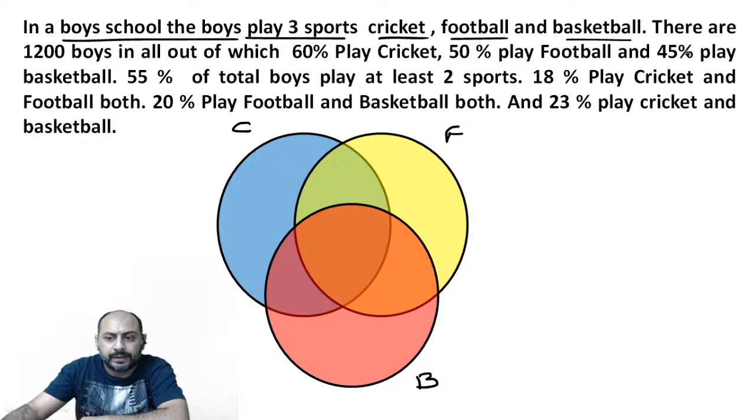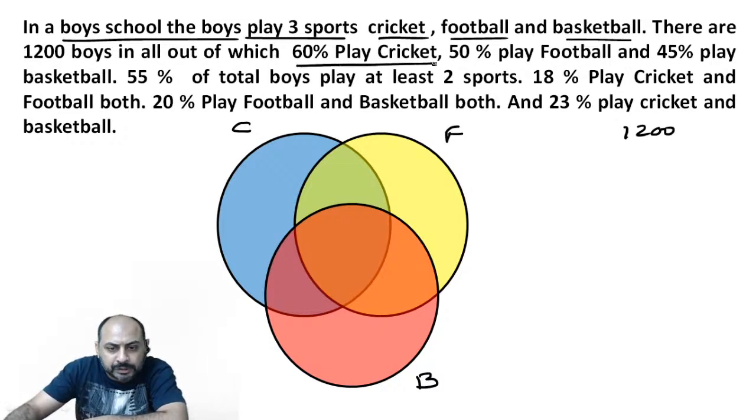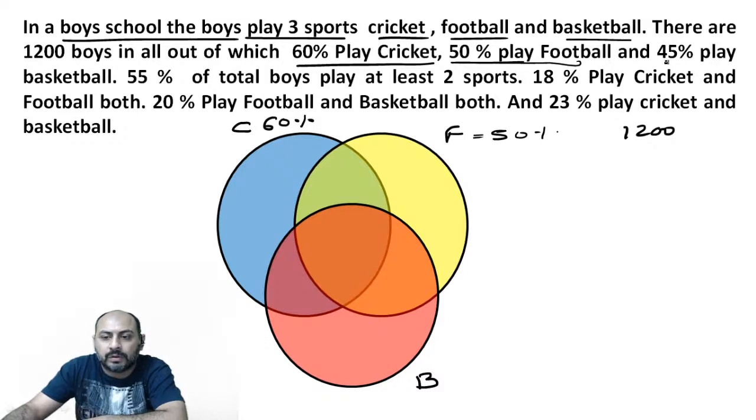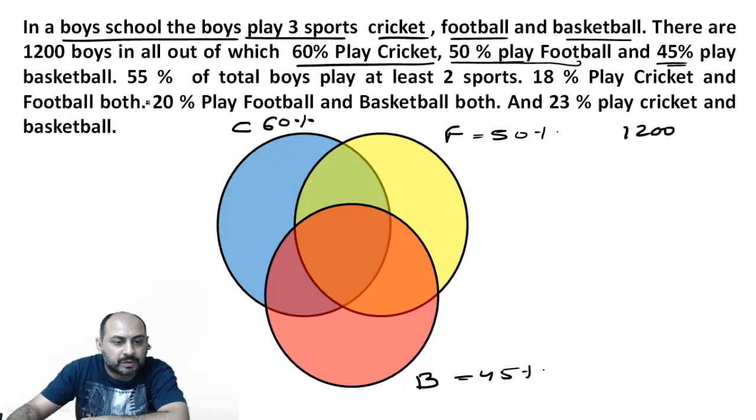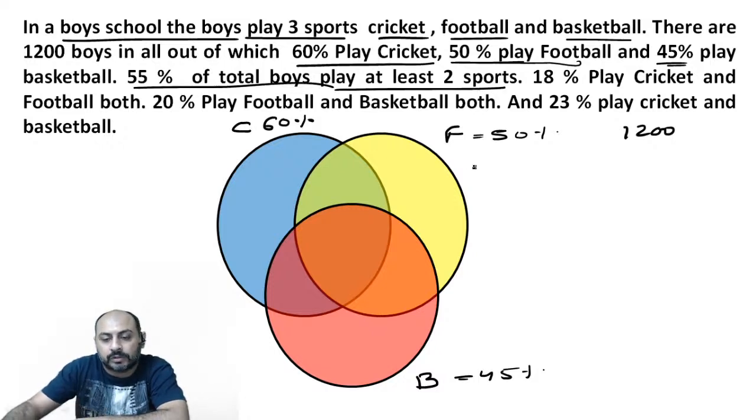Yeah, this is it. So total is how many? Total is 1200. Let's write it down over here. There are 1200 boys, and 60% play cricket. 50% play football. 45% play basketball. And 55% of the total boys play at least two sports.